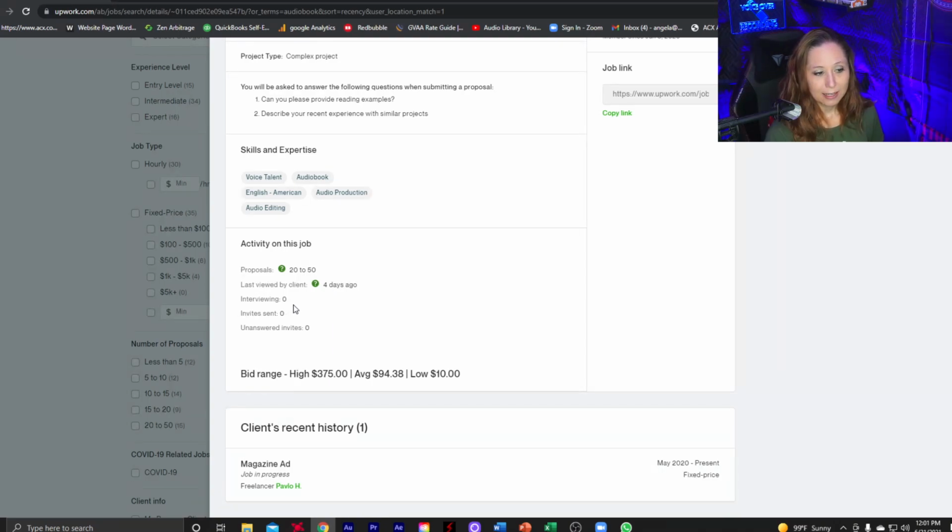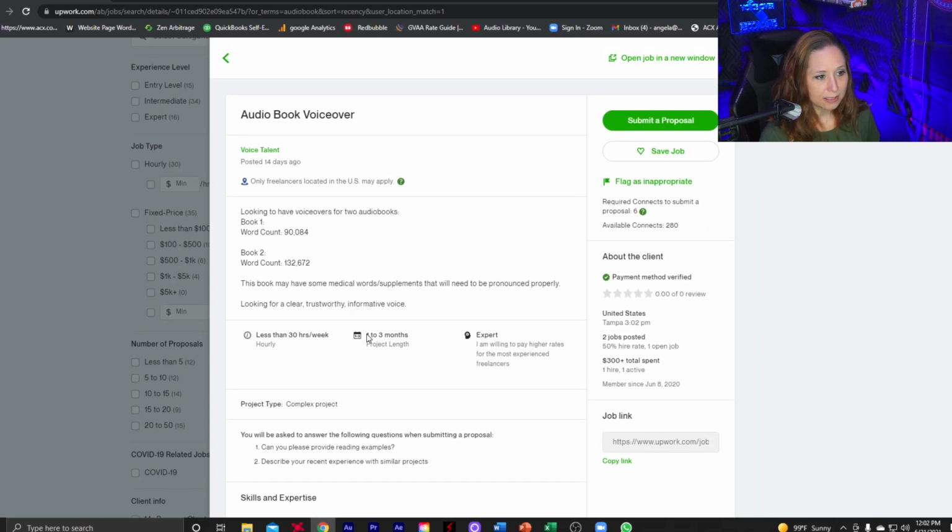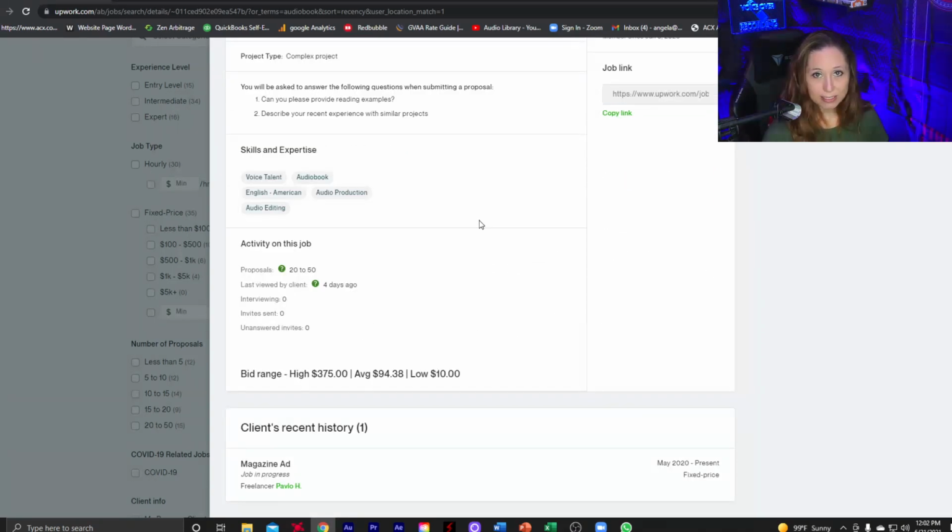And the fact that they have no one that they're interviewing, they have not sent any invites to interview for this job, and no unanswered invites, obviously, because I didn't send any invites. It looks to me like they haven't looked at this job at all since they had listed it. Let's see, how long ago did they list this job? So this job was posted 14 days ago, and they haven't looked at it in 4 days. But I'm not quite sure if they have anybody selected yet. So if you would really want to apply to this job, you still could.